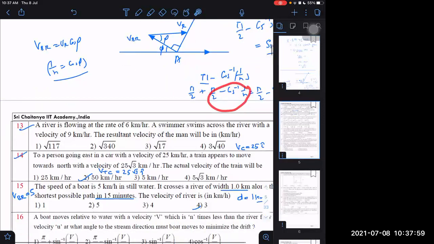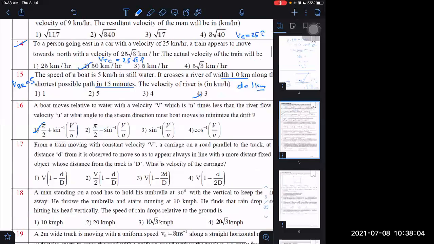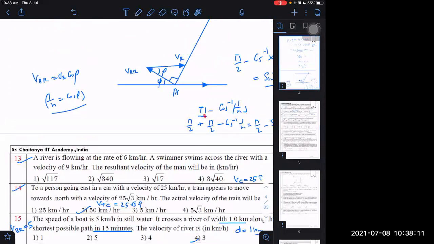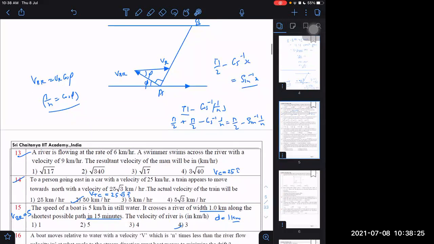I think A is right. See, we are getting pi minus cos inverse 1 by n. I'm writing pi by 2 plus pi by 2 minus cos inverse 1 by n, which is equal to pi by 2 plus sine inverse 1 by n. Sir, they given 16 as 2. It is a mistake here I have committed. Pi by 2 plus it is. They have given 16. 1 or not?